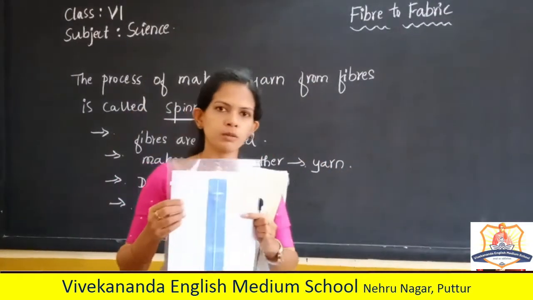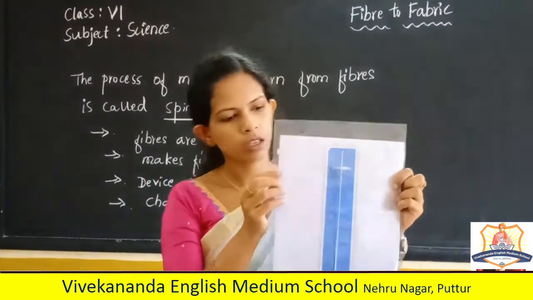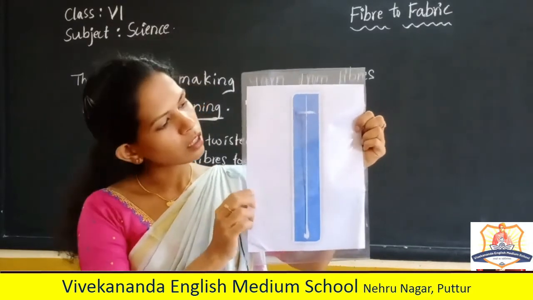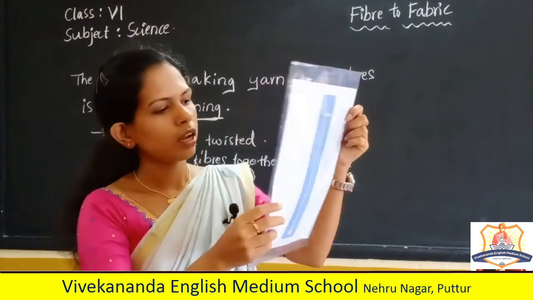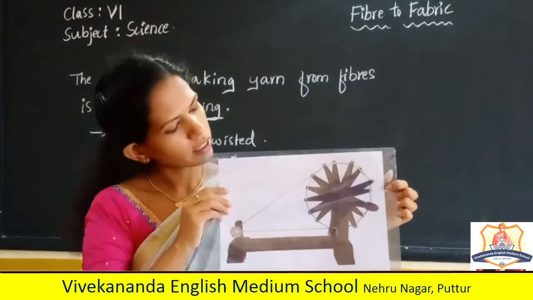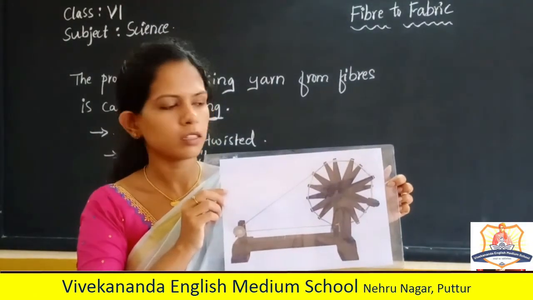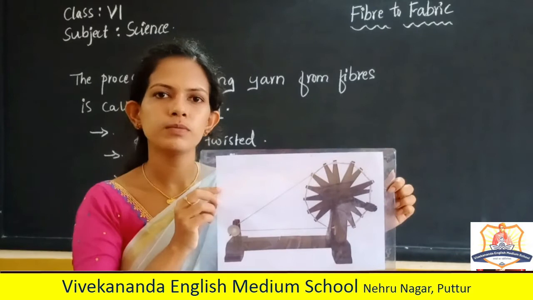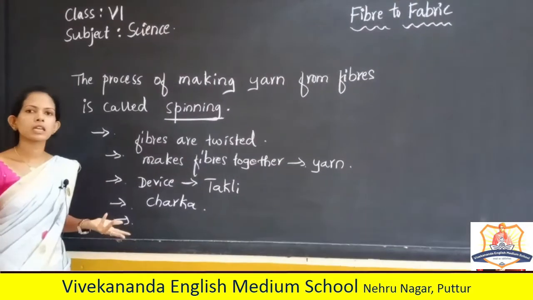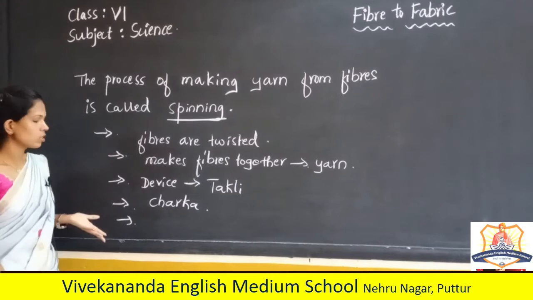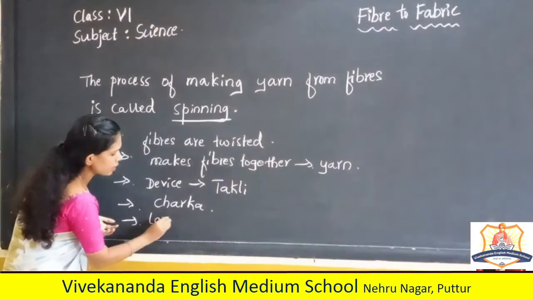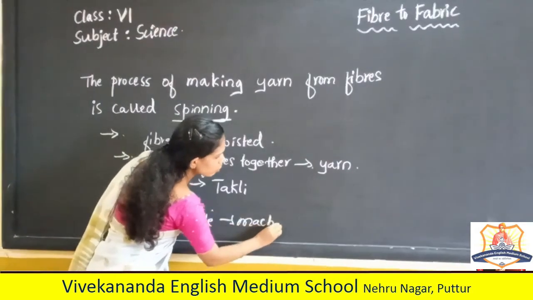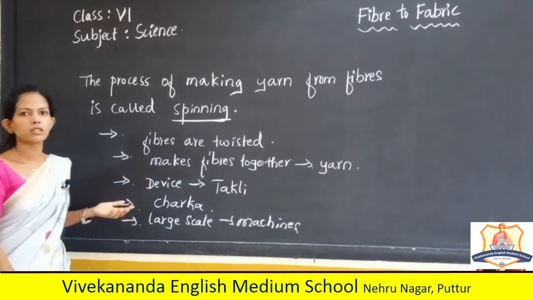See the pictures. This is the hand spindle or takli. Can you see? This long one is the charkha. This was used by Mahatma Gandhi. Understood? Large scale spinning is done by machines, not by hand. Machines are there for spinning.